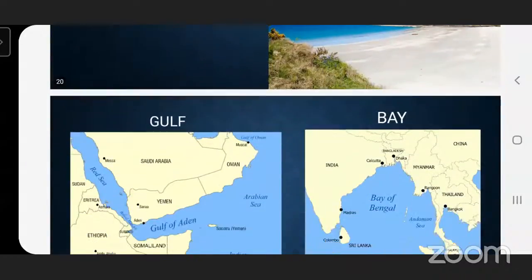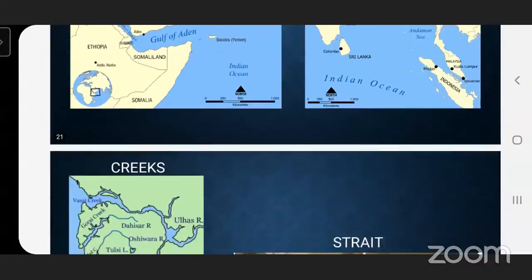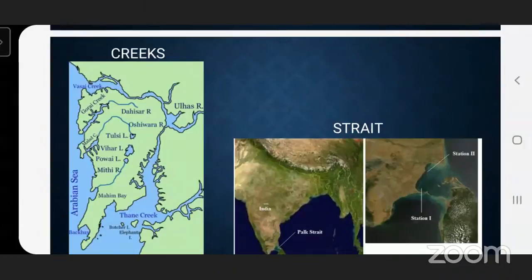Okay, and there are gulfs. In India, you know about the Gulf of Kutch. Then, going abroad, there is the Gulf of Aden. Then the Bay of Bengal is on the eastern coast of India. Then creeks. You know various creeks, like Gorai Creek near Borivali, then Mahim Creek.